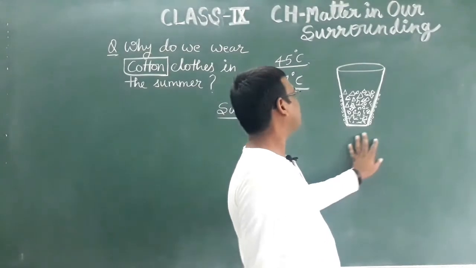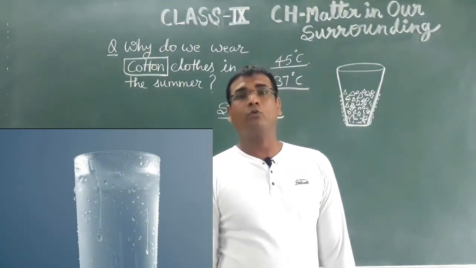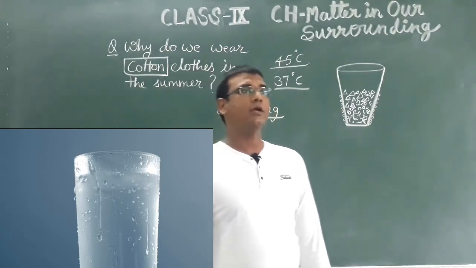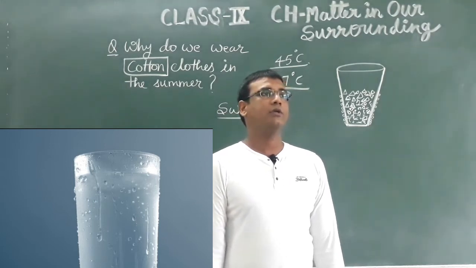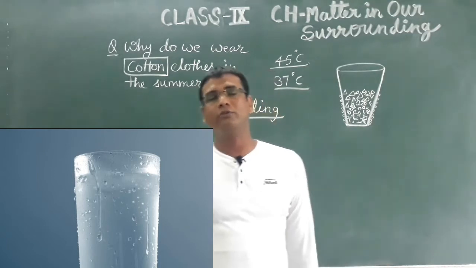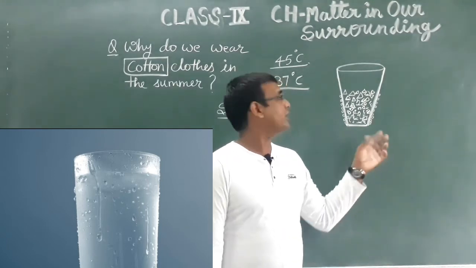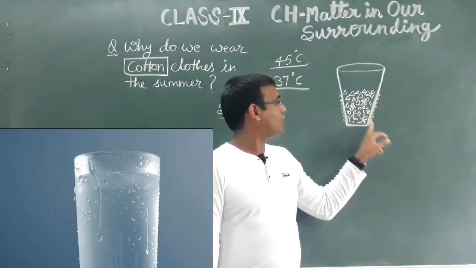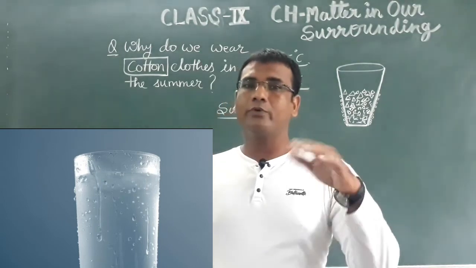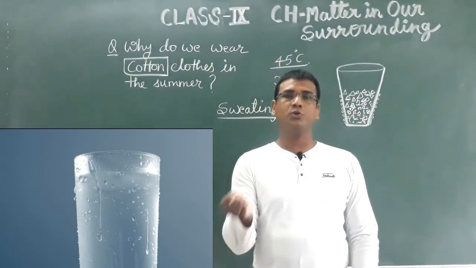Why does this happen? Because of humidity. We already discussed that water vapor present in the atmosphere, when it comes in contact with this glass tumbler, will change its state from water vapor into liquid, and then it will get collected over the surface of the glass tumbler. This is the opposite process of evaporation. Yes, water vapor into liquid state.